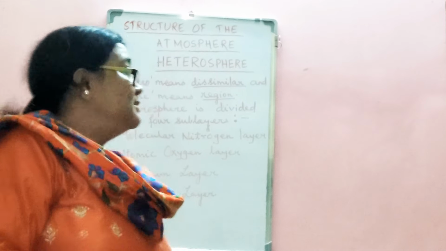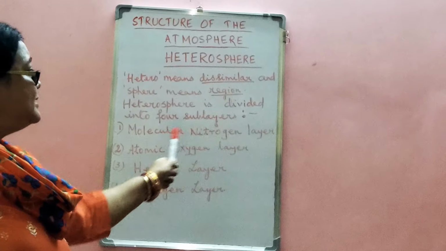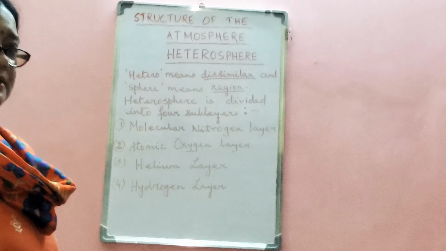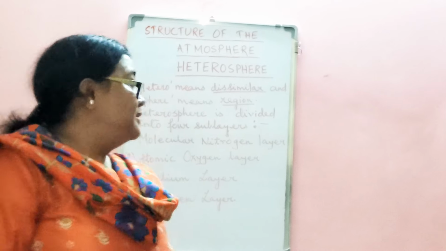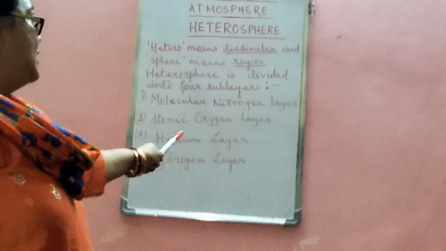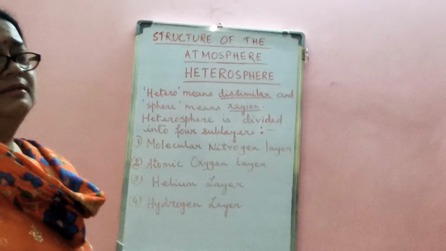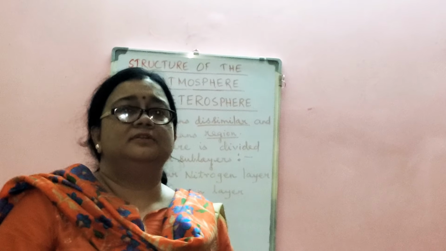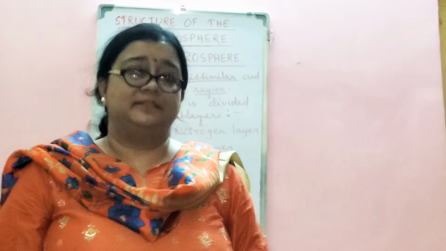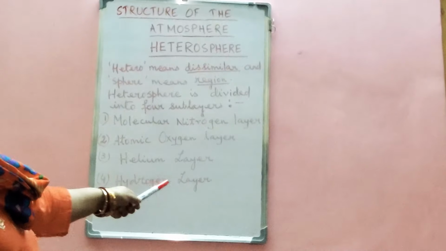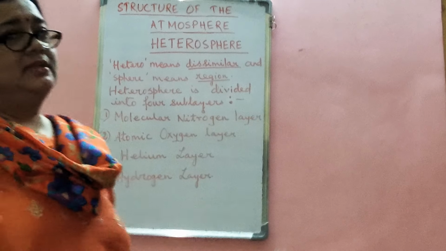Next layer is the atomic oxygen layer. This layer extends between 200 km and 1100 km. The third layer is the helium layer and it stretches from 1100 km to 3500 km. And the last layer in the heterosphere is the hydrogen layer, which extends up to 10,000 km. So this is in short the summary of the heterosphere layer.